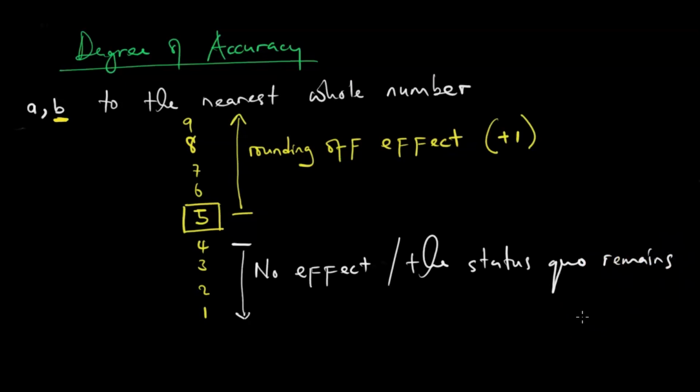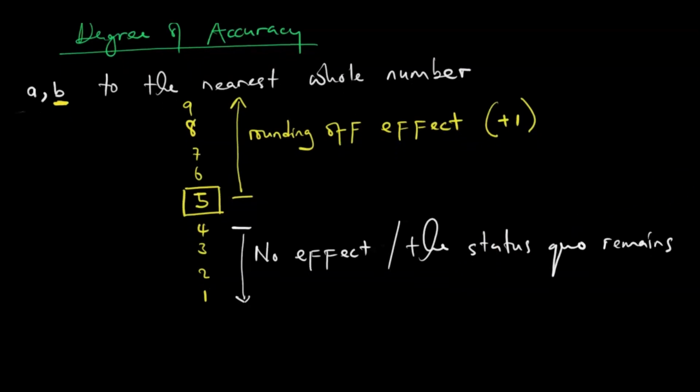So we can look at examples. Let us say we take 3.4 to the nearest whole number. So 3.4 is equal to 3 to the nearest whole number. What is the reason for that?